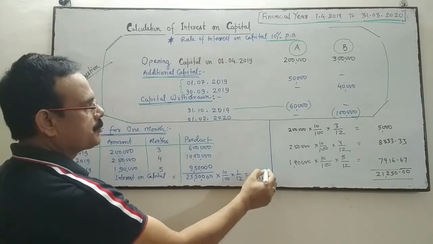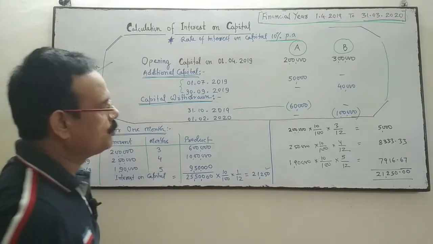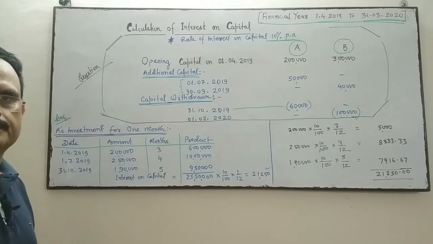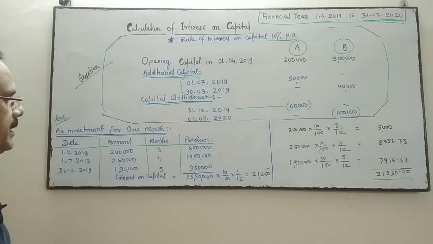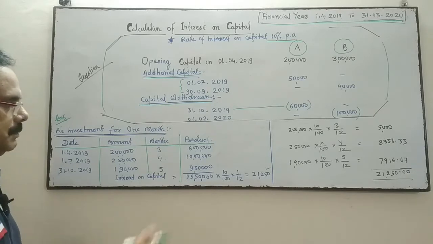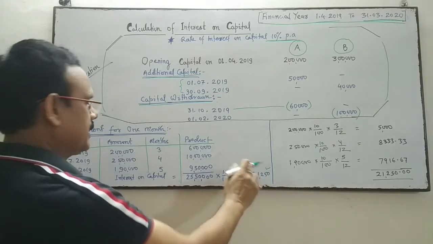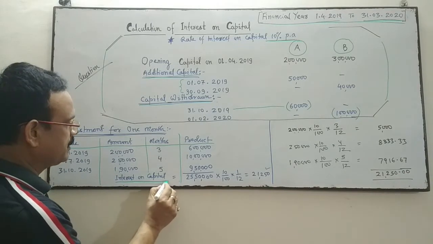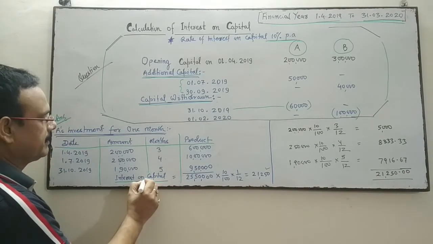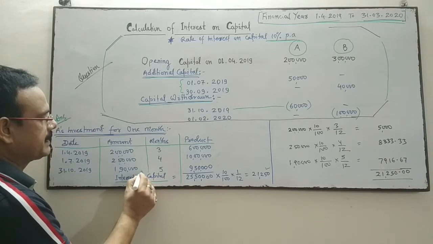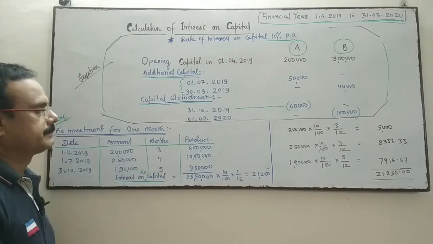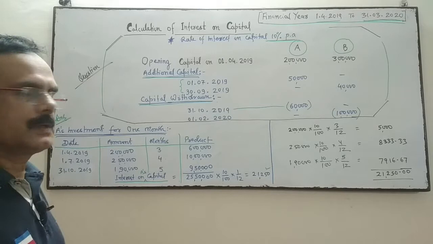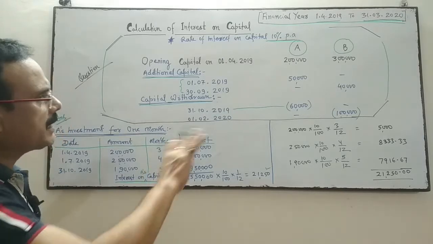So interest is 21,250. Interest on A's capital is 21,250. This is the interest on A's capital. It is interest on A's capital, 21,250.